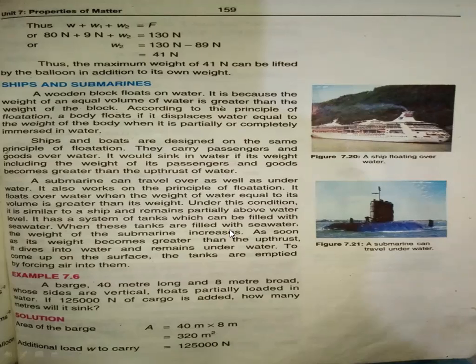Similarly, we have a submarine, which can travel over as well as underwater. This is a picture of the submarine. It has tanks inside the submarine. So it can float and it can sink at both times. It has two functions: it can float over the water and it can sink under the water.